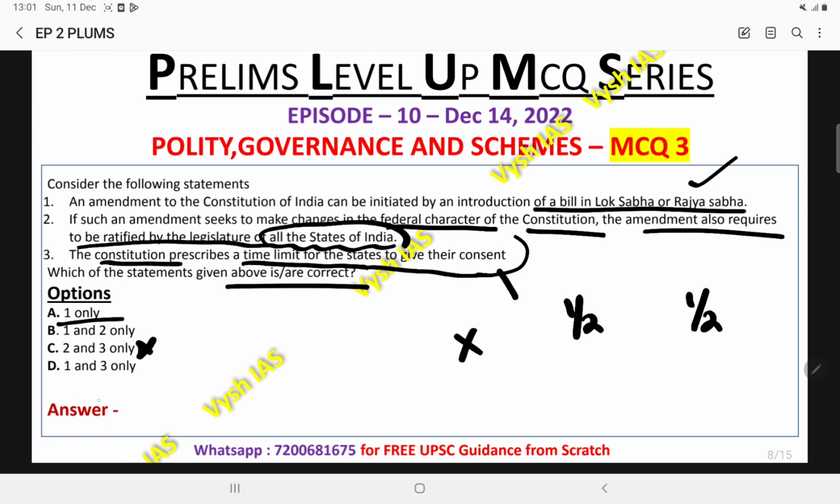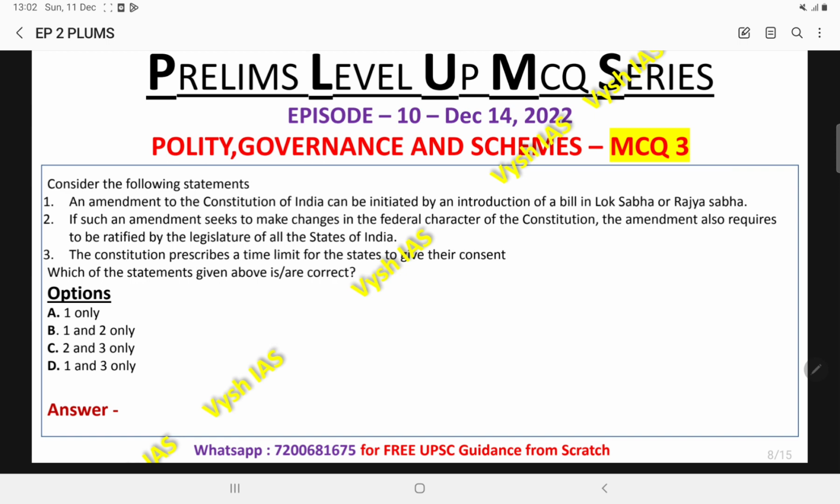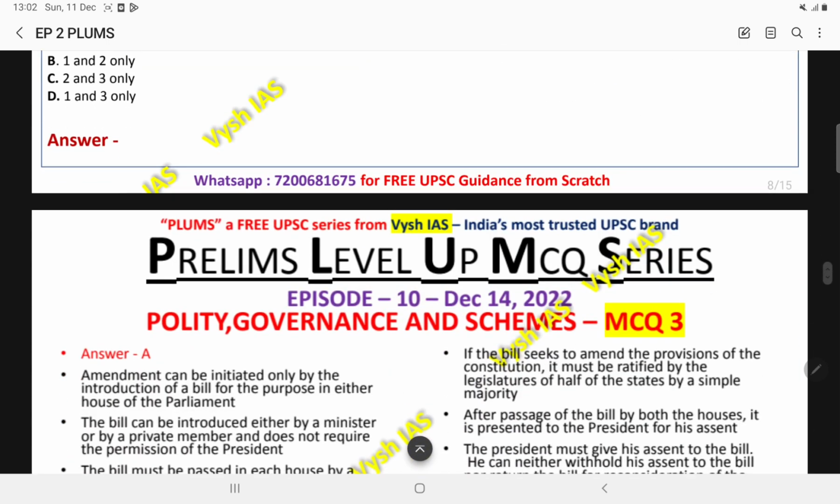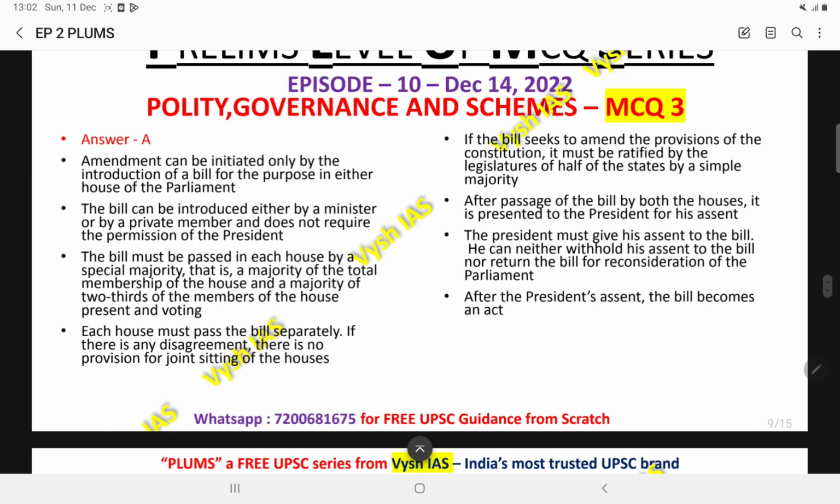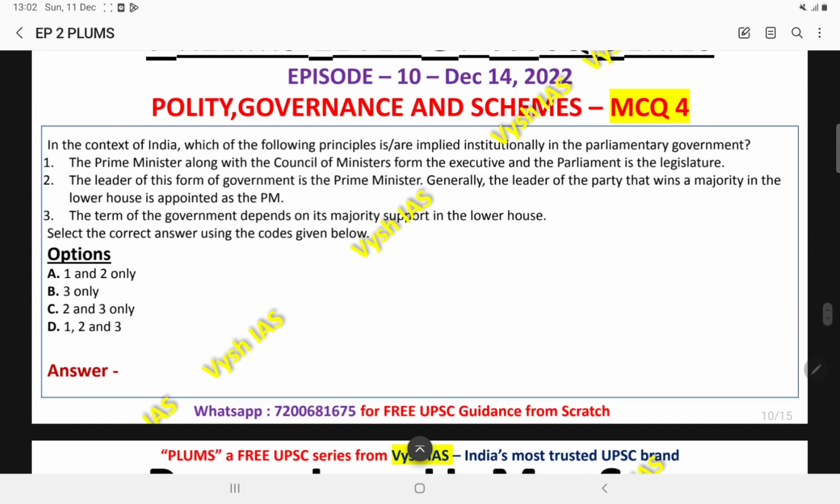Then if you look, there are 1 only and 1 and 3 only. The first statement, you know, is correct. The third is incorrect. So the answer comes out to be 1 only. 2 and 3 are incorrect. So try these elimination techniques in your actual UPSC prelims also. Then I have given a brief brush-up about this constitution amendment bill. If you need, you can pause the screen and please read this. Then coming to the fourth question.